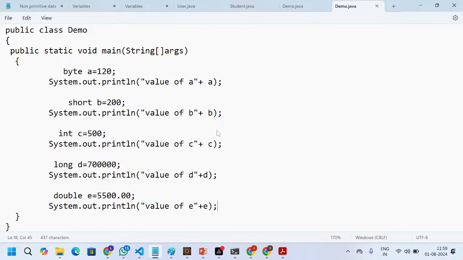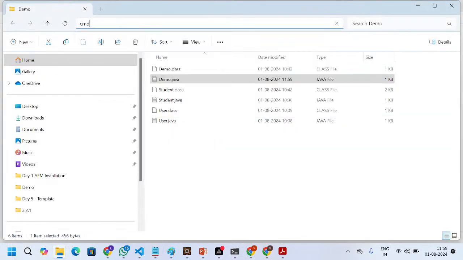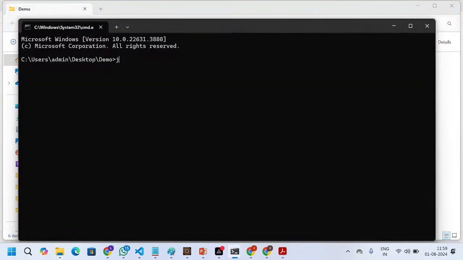Okay, the main method. Where the file is available, simply go there, open the command prompt, and run javac demo.java. The compiler comes into the picture, compiles, and generates the bytecode. Now we need to execute the file with java demo.